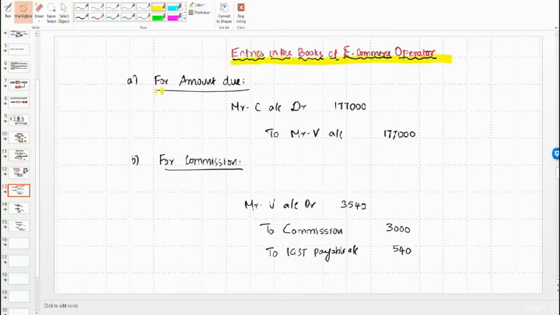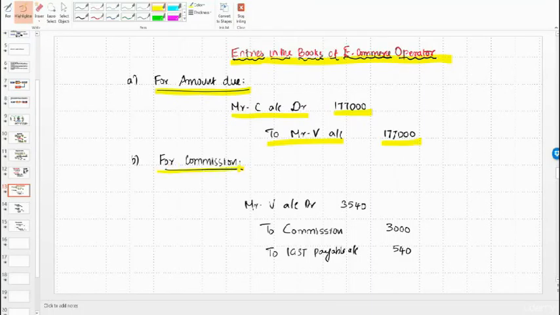That is for amount due. Mr. C's account should be debited by 1,77,000. We have seen how this amount was arrived. But e-commerce operator cannot hold this money because he should remit this to Mr. V. So Mr. V account is credited immediately for 1,77,000. But for doing this, e-commerce operator is going to charge a commission.